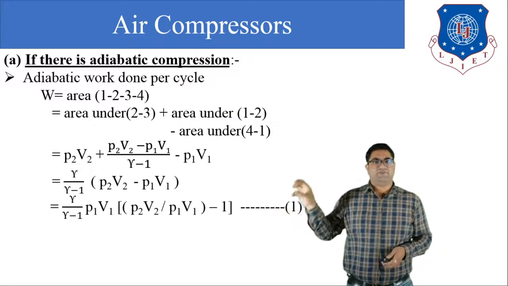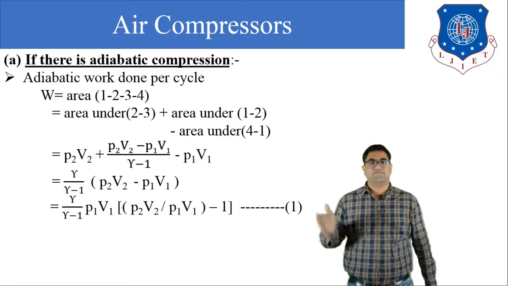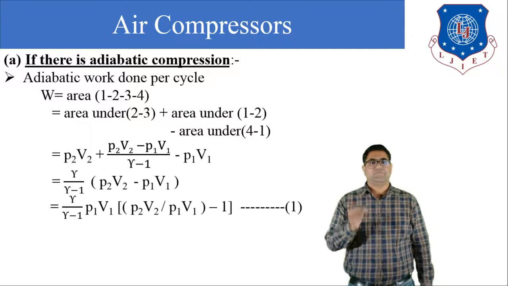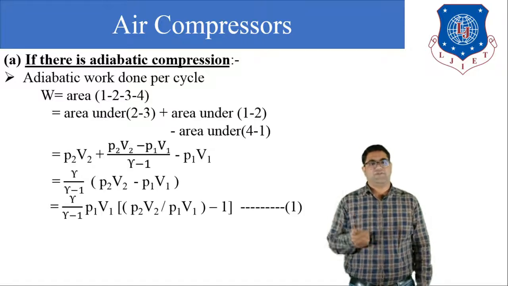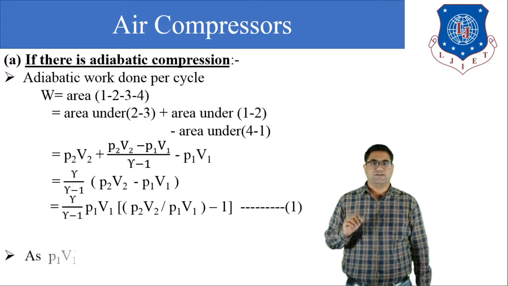Let us take P1V1 as common, then we can write gamma upon gamma minus 1, P1V1 in bracket, P2V2 upon P1V1 minus 1. So this is our equation number 1.